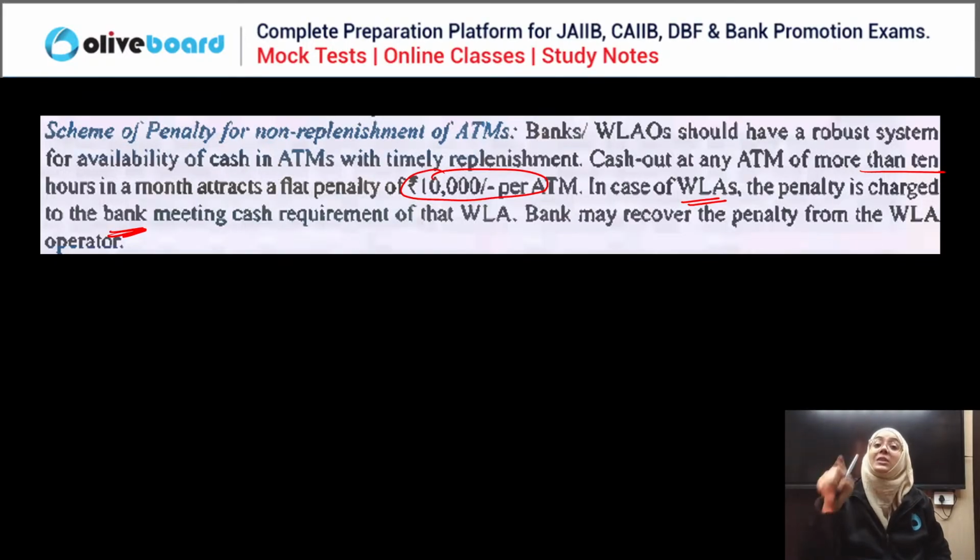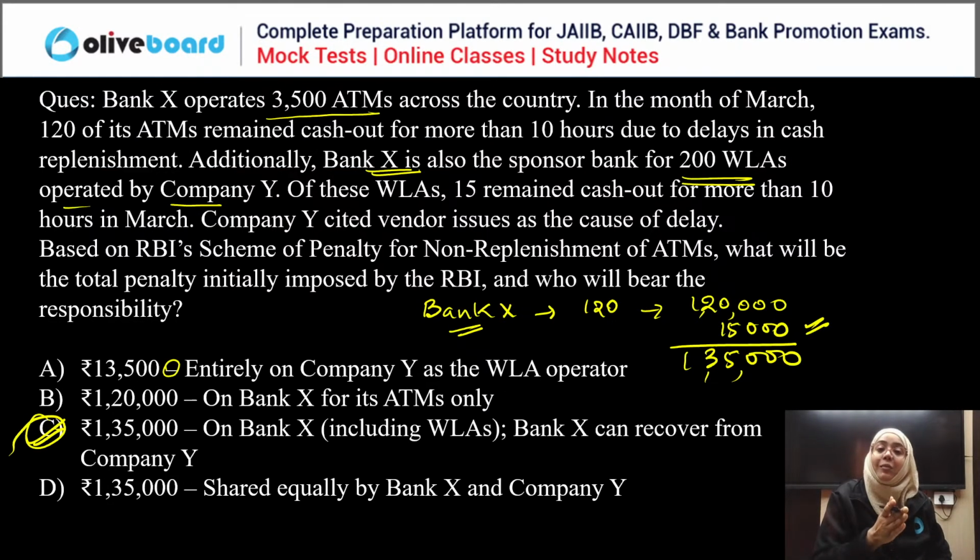If that penalty is charged on the bank, that bank can recover it from the white label ATM operator later. But RBI will be charging the penalty on the bank responsible for filling the cash in that particular white label ATM. In this case, Bank X is responsible for filling that white label ATM, which was delayed, so 10,000 penalty per ATM is charged to Bank X. Later, that bank can recover it from Company Y. Clear? Any doubt in this question?